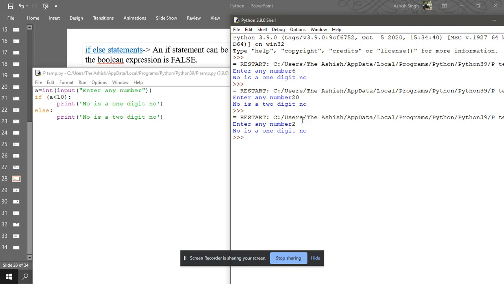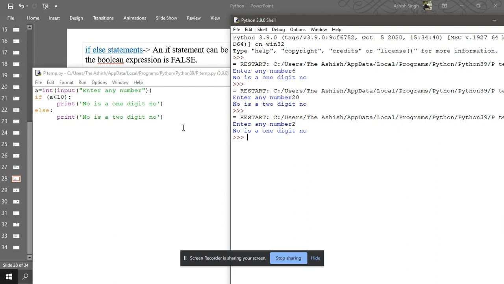Okay guys, else if, this is the assignment for you. You have to make a program in Python where you will enter a grade A, B, C, right?